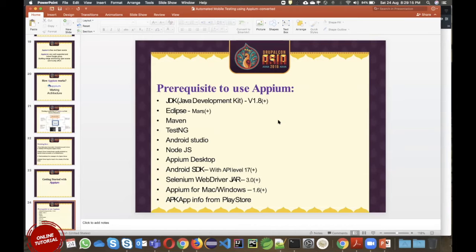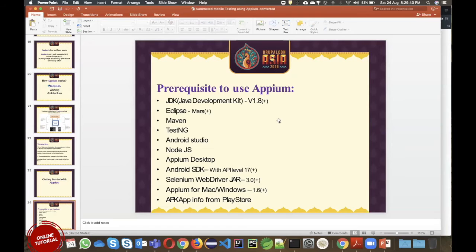So to use APM on your machine, or to develop a framework and many other things, these are the handy tools we need: JDK, Eclipse, Maven, TestNG, and Android Studio. All these things are required to do the setup for APM, either for Android, or for iOS on a Mac. Correct?